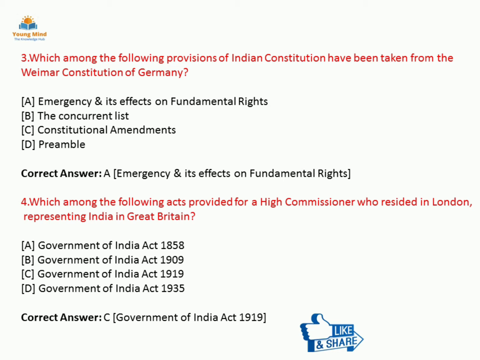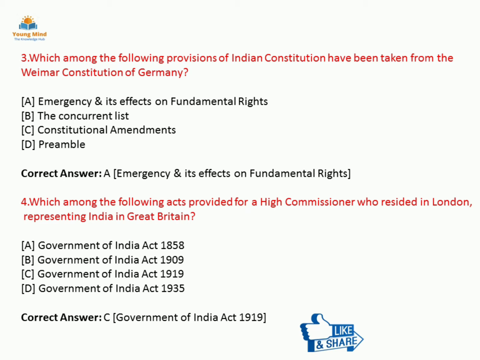Moving on to the next question, question number 3. Which among the following provisions of the Indian Constitution have been taken from the Weimar Constitution of Germany? Option A, emergency and its effects on fundamental rights. Option B, the concurrent list. Option C, constitutional amendments. Option D, preamble. The correct answer is option A, that is emergency and its effect on fundamental rights.